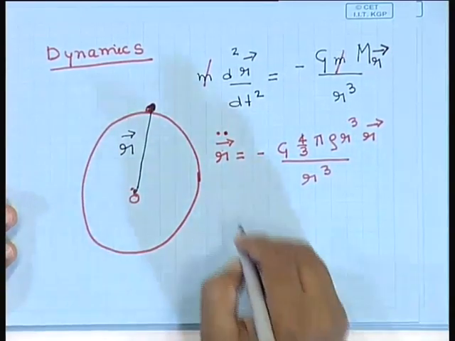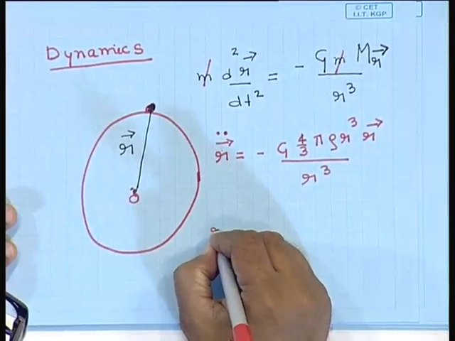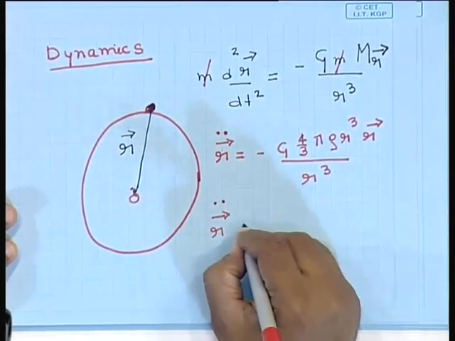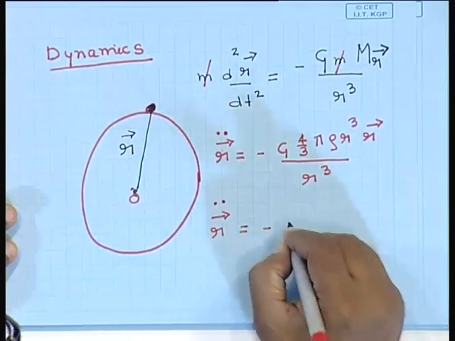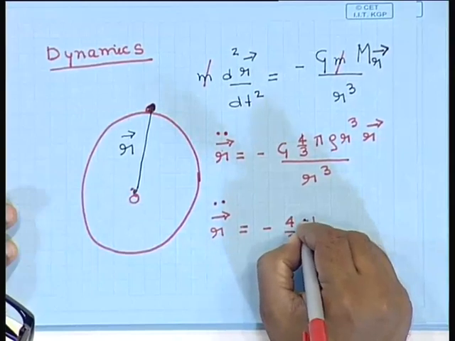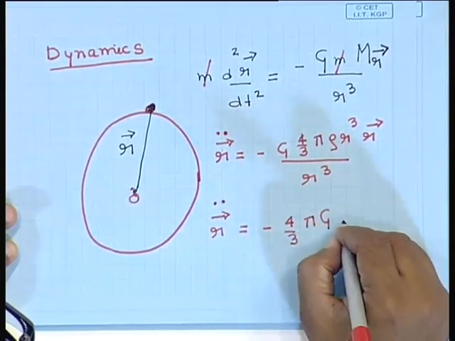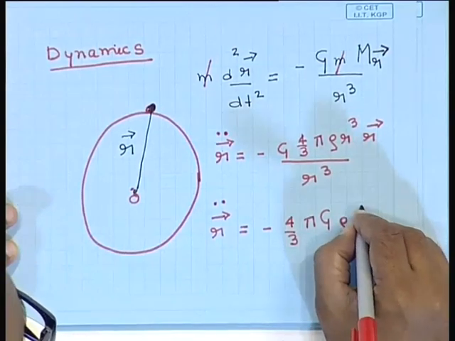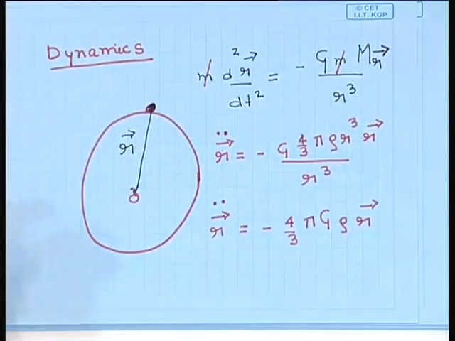So, this equation becomes quite simple: r double dot is equal to minus 4/3 pi G rho into r. It is a linear equation in r, in the distance.